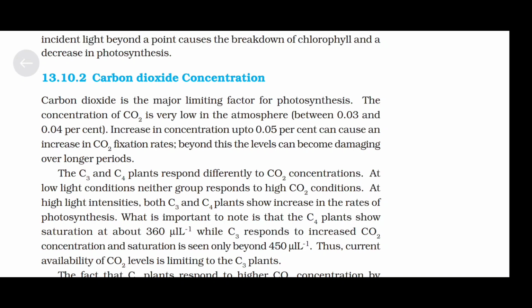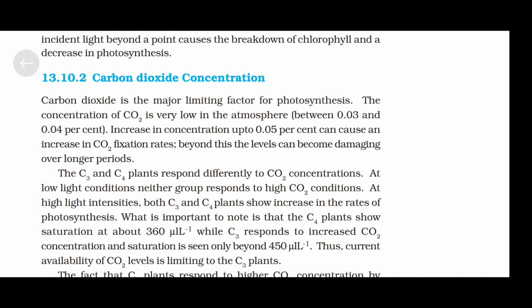The C3 and C4 plants respond differently to carbon dioxide concentration. At low light conditions, neither group responds to high carbon dioxide conditions. At high light intensities, both C3 and C4 plants show increase in the rates of photosynthesis.